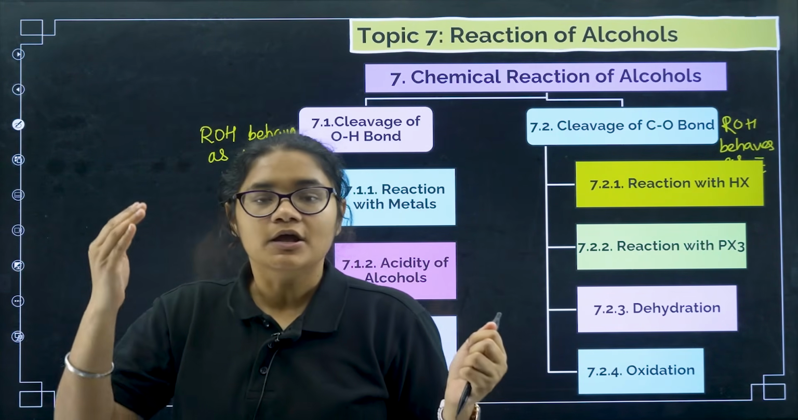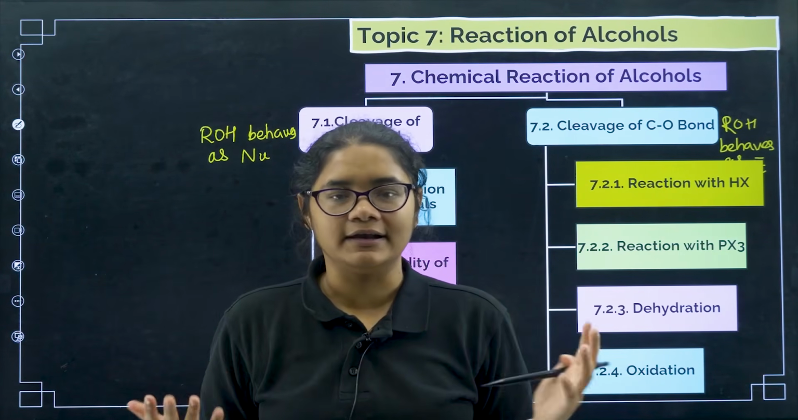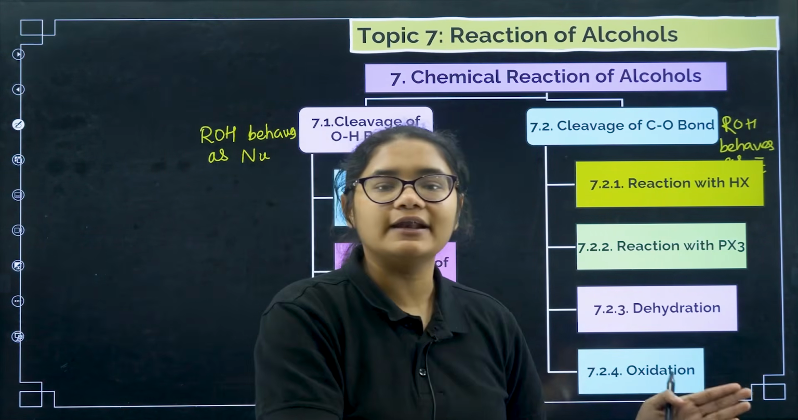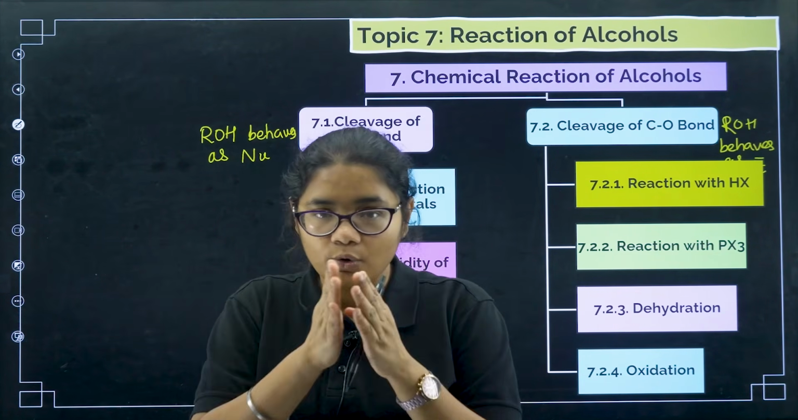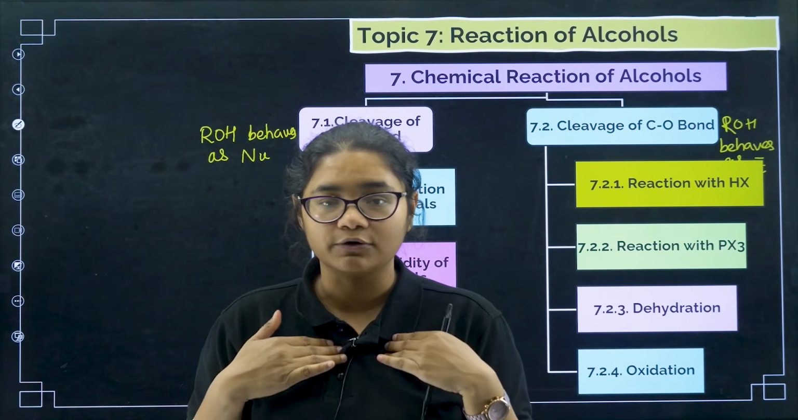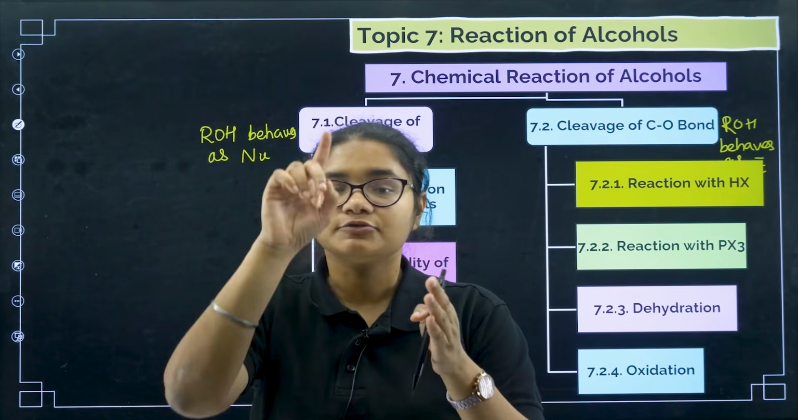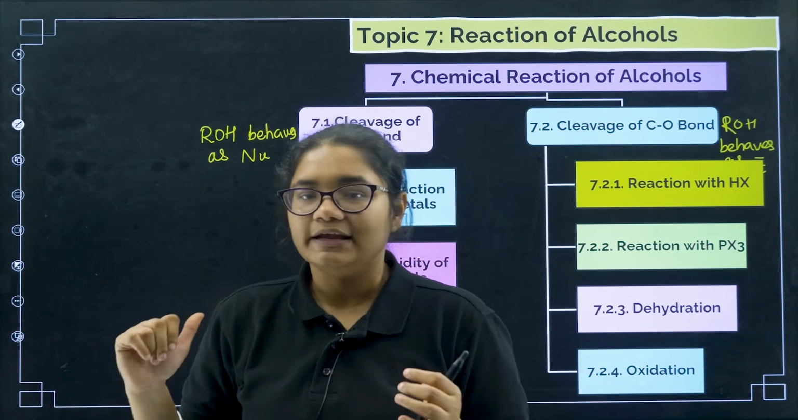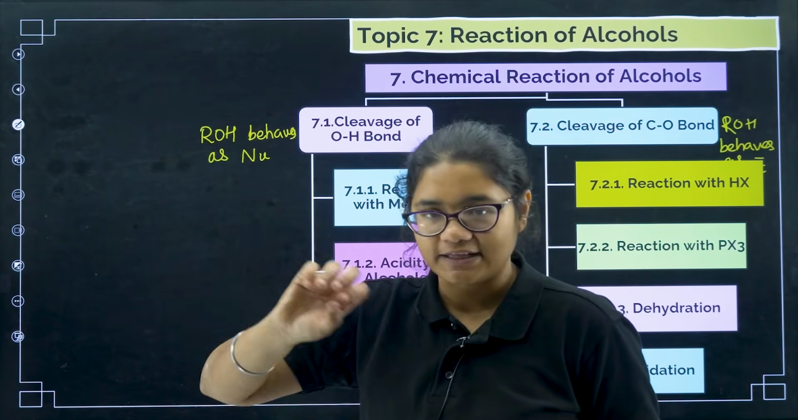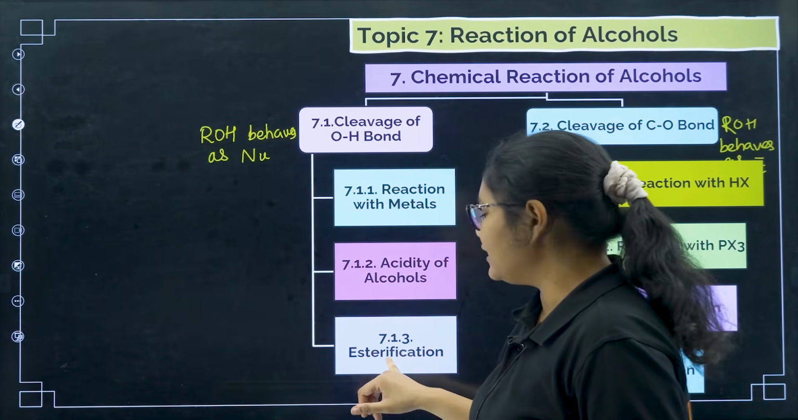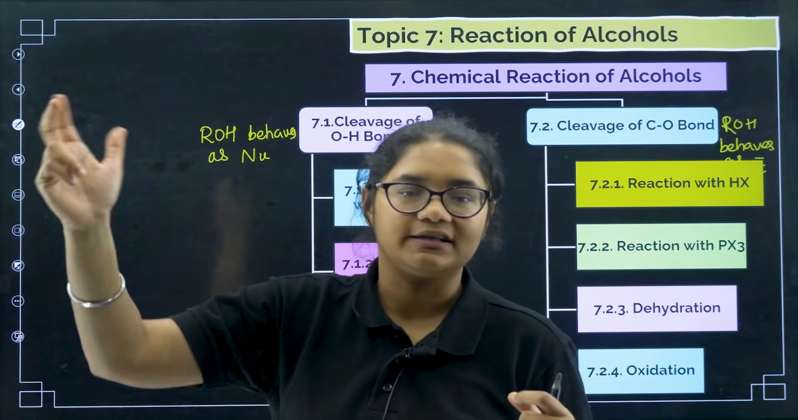Let me revise. You have two types of reactions. ROH has a dual character, a double personality. It can react as an electrophile, and it can react as a nucleophile. If it is behaving as a nucleophile, then the OH bond will cleave. Behaving as a nucleophile means O minus is there, so the OH bond has to cleave. It can attack on any metals. Because it is donating H plus, it can behave as an acid, and it can react in esterification. So: reaction with metals, acidity and esterification.